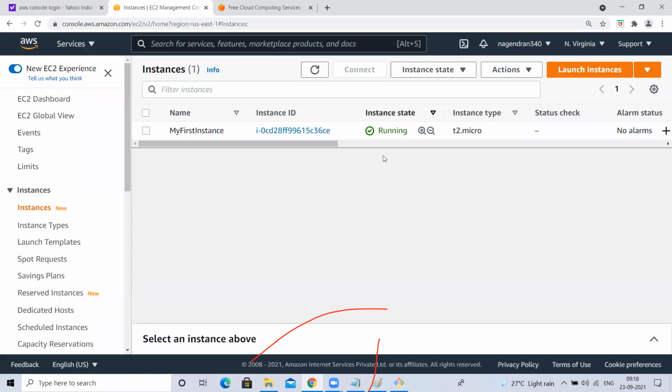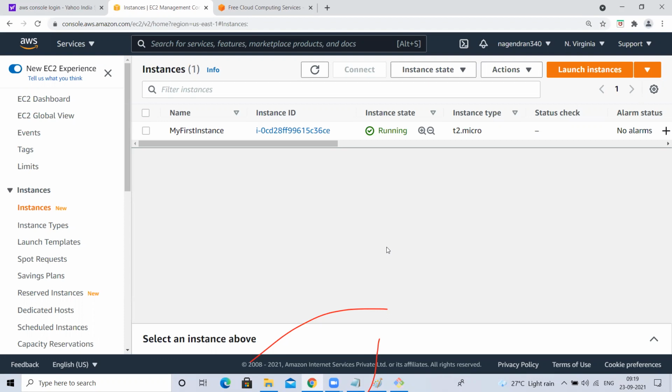So this EC2 instance is in running state. One more question. I launched one EC2 instance at 9 o'clock. Stopped at 9:10. Again, I started the same instance at 9:20 and stopped at 9:30. Same instance. Within 1 hour, I stopped and started twice. So how many hours will be deducted from my EC2 instance?